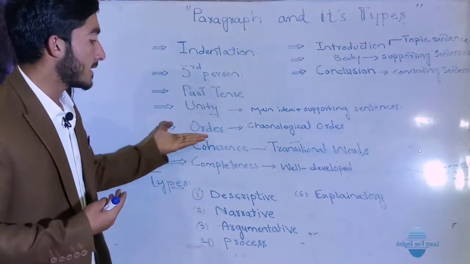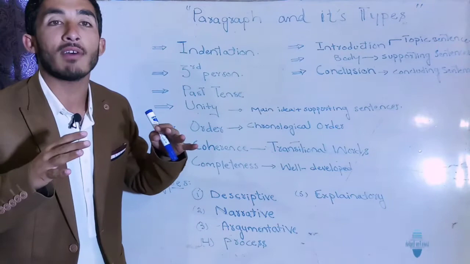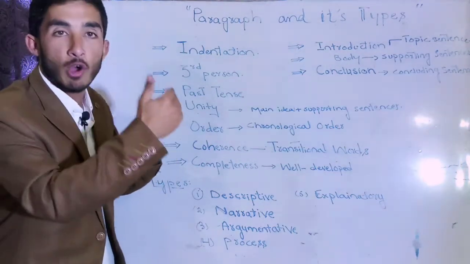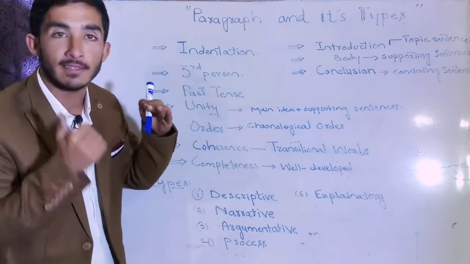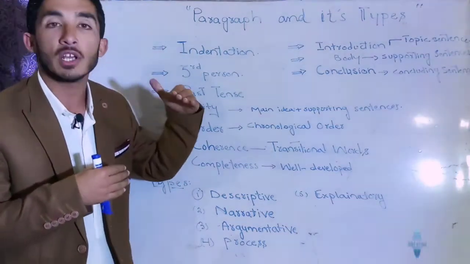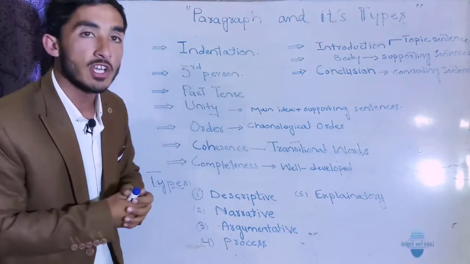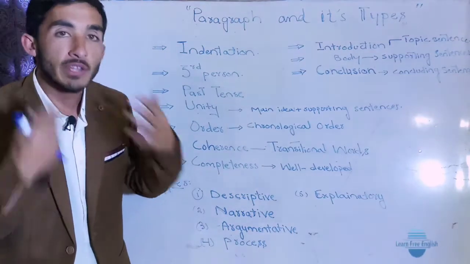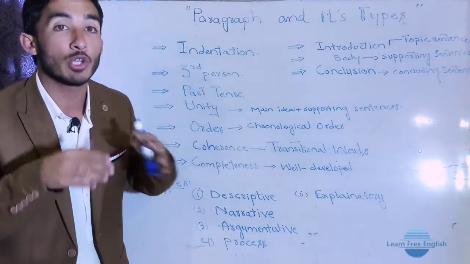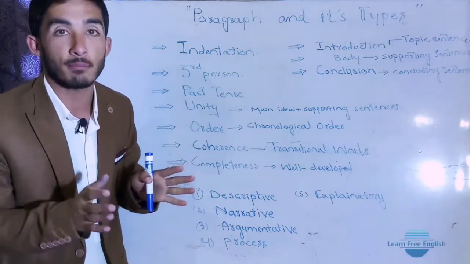The next is order. What do you mean by order? Order means you should have a sequence of the points, of your topic sentence, and the supporting sentences, and then the conclusion. Got it? You must have a chronological order in which you give priority to which point first and then second, like this. You would try to use different facts and figures, and give examples when you are going to support your main idea. Then you need to give examples and figures.